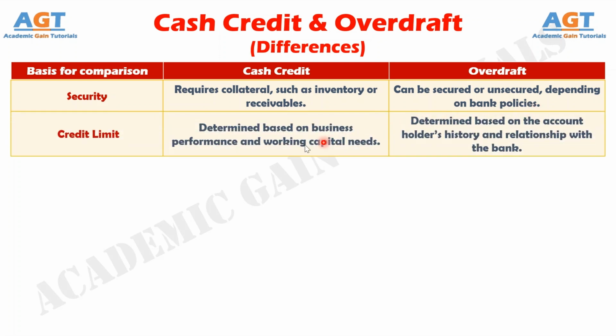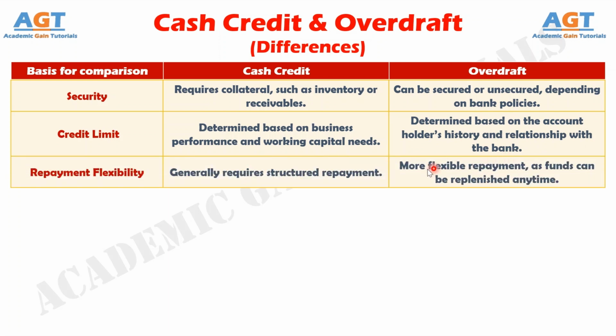Number 9. The credit limit for cash credit is determined based on the business's performance and working capital requirements, whereas the overdraft limit is based on the account holder's financial history and relationship with the bank. And finally, difference number 10. Cash credit usually requires structured repayment, whereas an overdraft allows for more flexible repayment as funds can be replenished anytime. So, these are the differences between cash credit and overdraft.